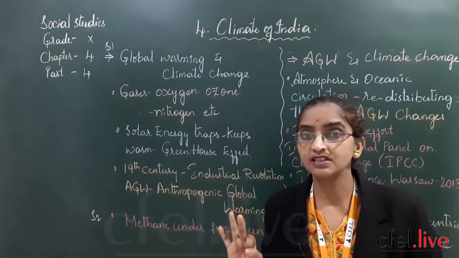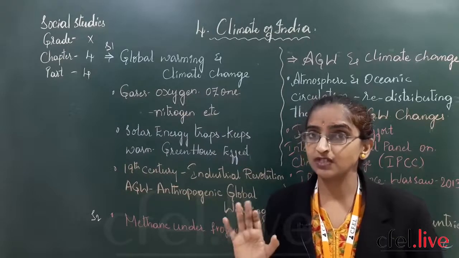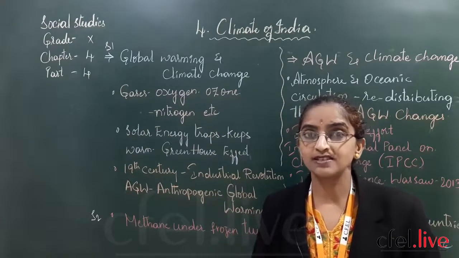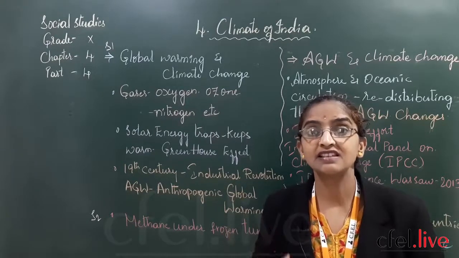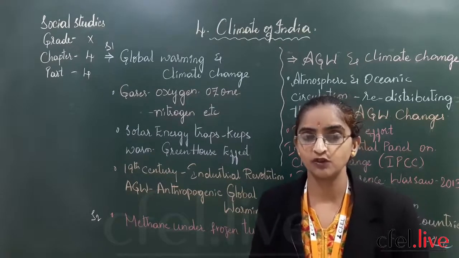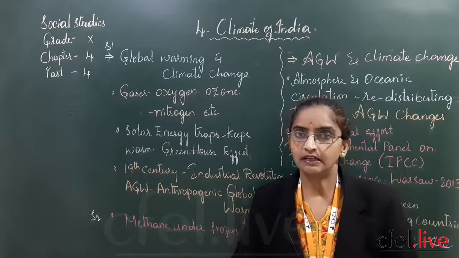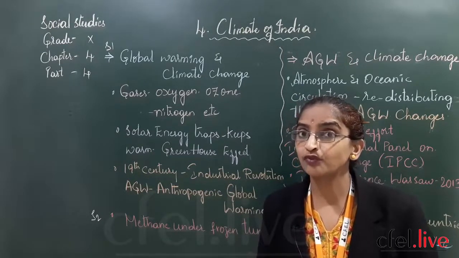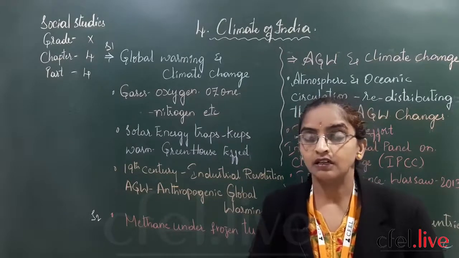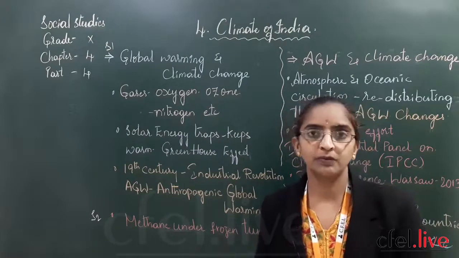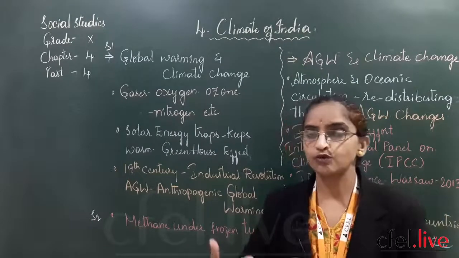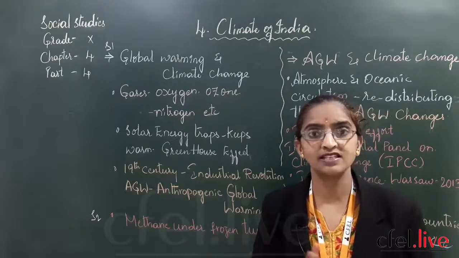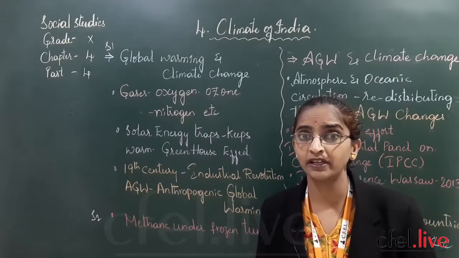Then what happens when this methane is released out of the frozen part? The danger will gradually increase and increase. When methane is increasing the temperature of our atmosphere, then what happens? When the atmosphere's temperature is increasing because of the release of this methane, a little more of the frozen part will be melted down. Again methane will be released. Are you understanding what the chain of this global warming is?